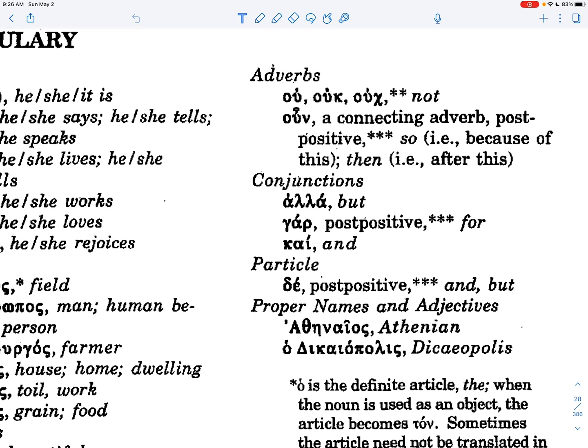All right, our next adverb, oun. It's a connecting adverb, or we might call it a conjunction. It sort of means so or and so, then. It's a way of moving on to the next thing. And now some more conjunctions. Alla, but. Gar, another postpositive word meaning for. Kai, and. De, another postpositive meaning and or but.